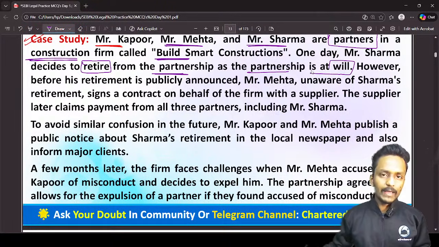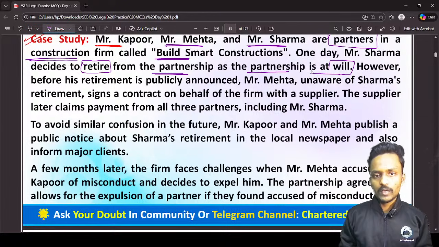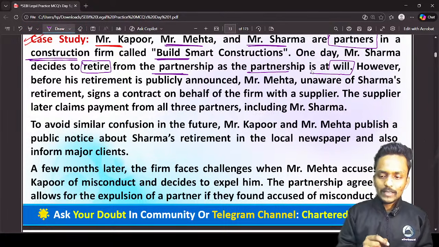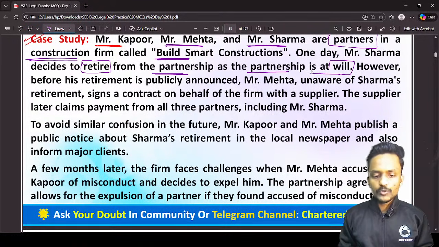So you know very well we have different types of partnership. One is partnership at will, one is general partnership, particular partnership, or partnership for a fixed time period. Now this is the partnership at will. Whatsoever partnership they have, it is basically a partnership at will.